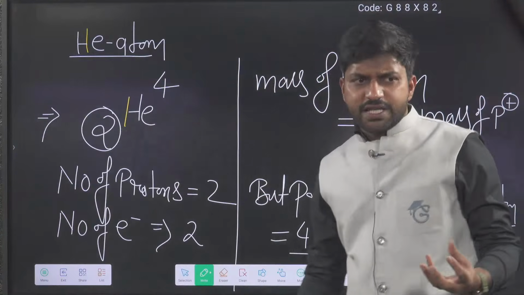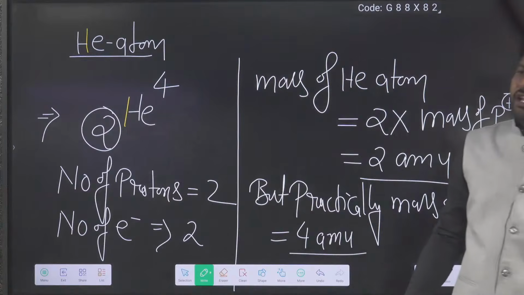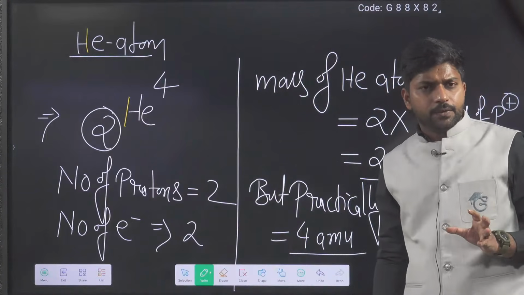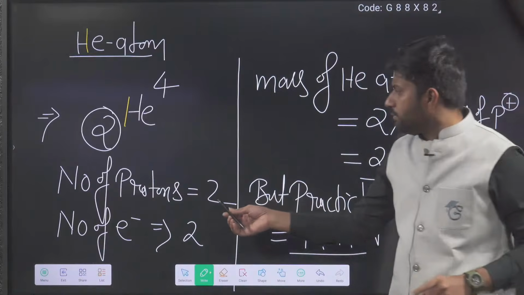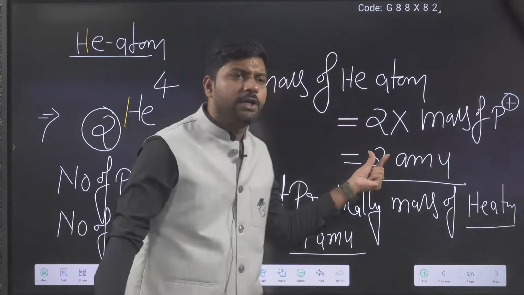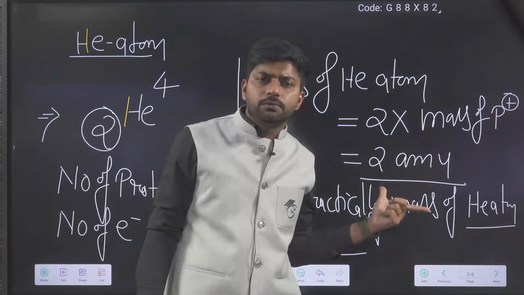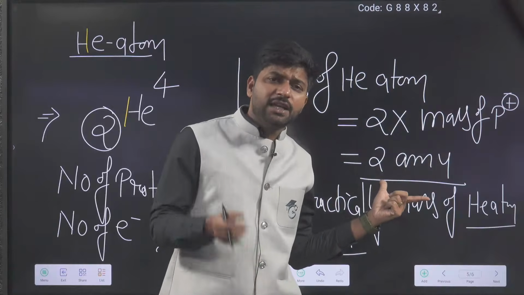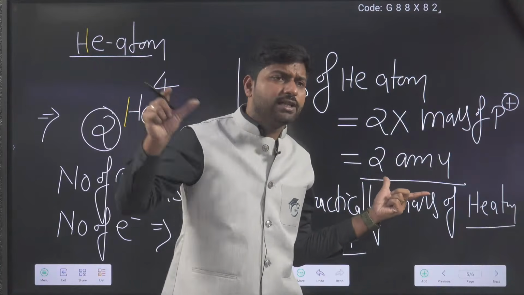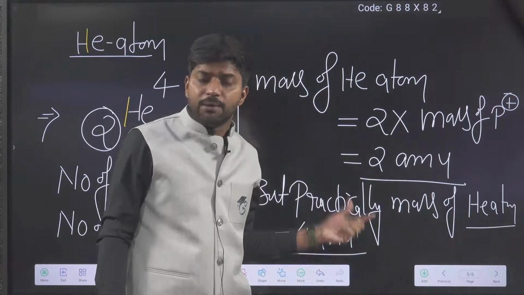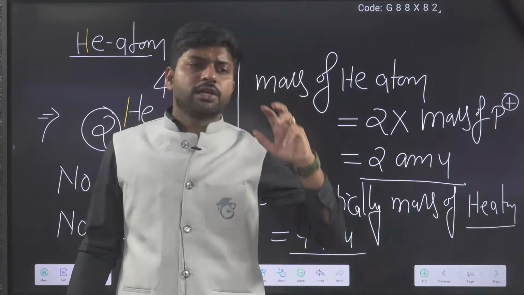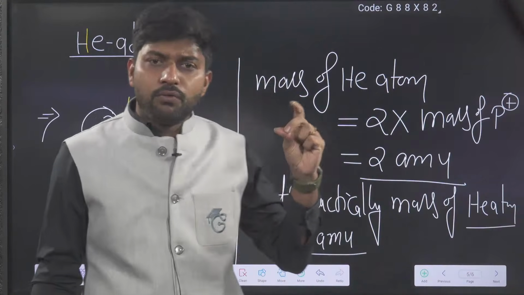As per the concept that electrons and protons are available only inside the atom, the mass of a helium atom should be 2 AMU. But practically, when scientists calculate the mass of helium, it comes to 4 AMU. Now everyone is in confusion. What happened? Why?